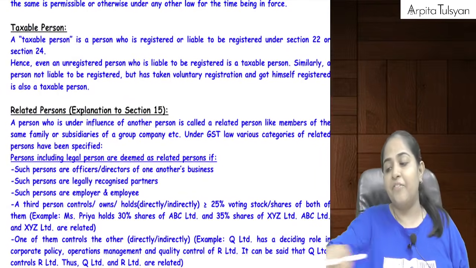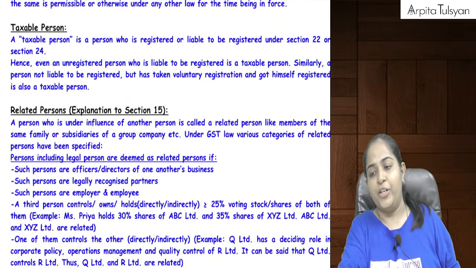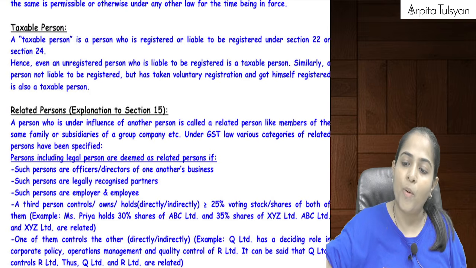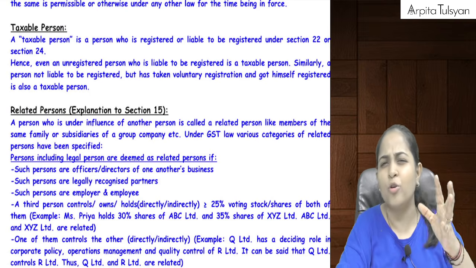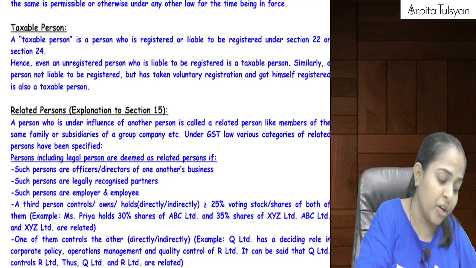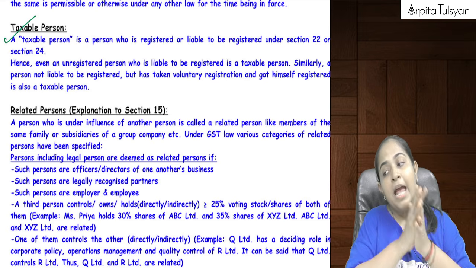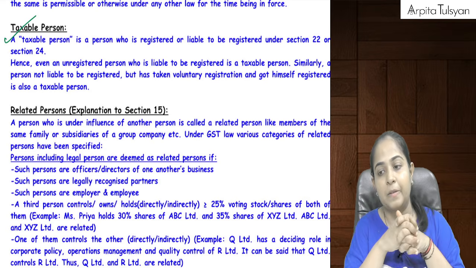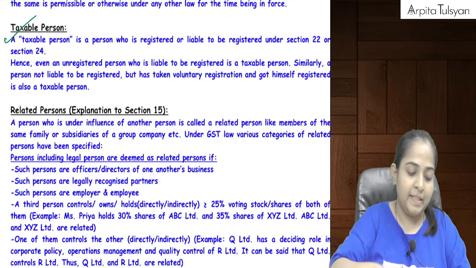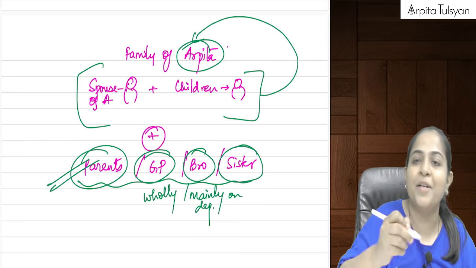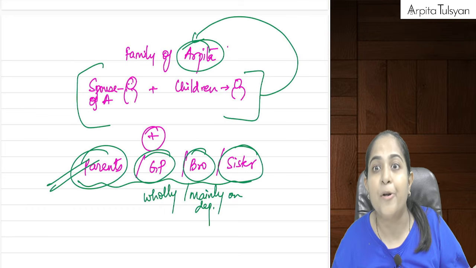Okay. Then after that, next definition. Next few definitions we are required to do here, 3 to 4 definitions. Next definition is of the term called a taxable person. Now, what do you mean by taxable person? For the purpose of GST, taxable person means what? He is liable to pay the tax.